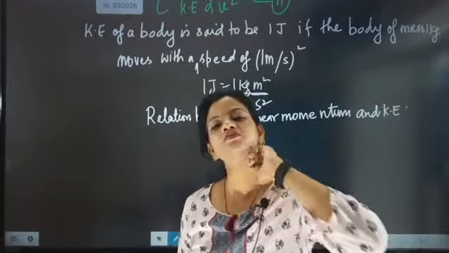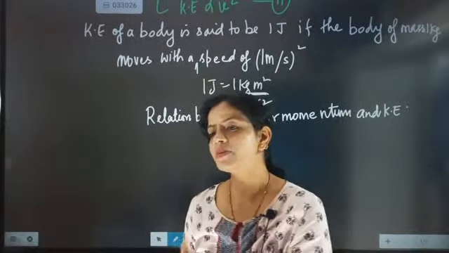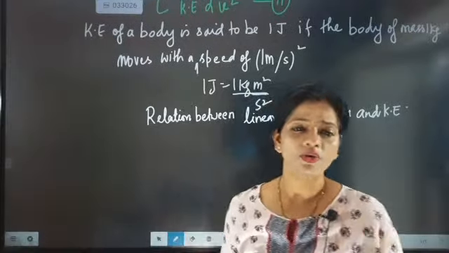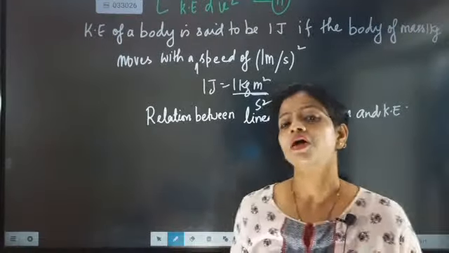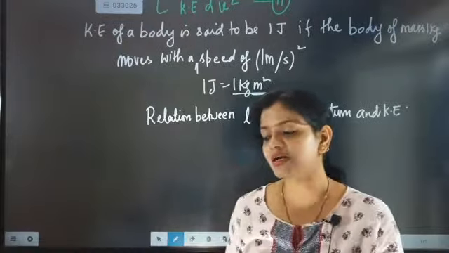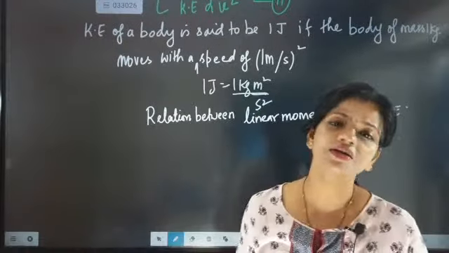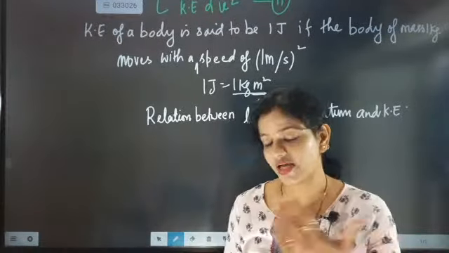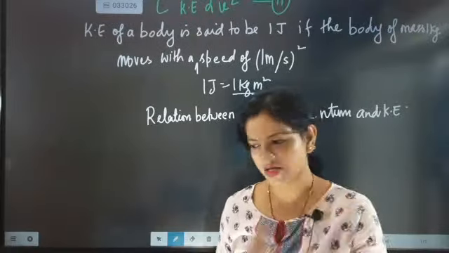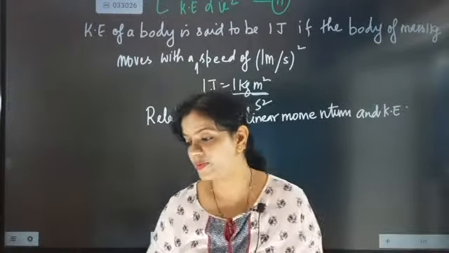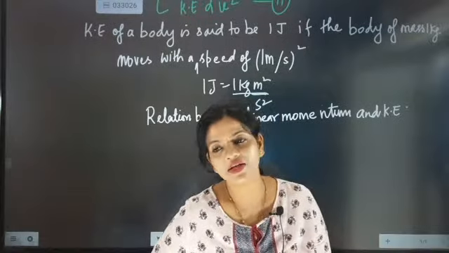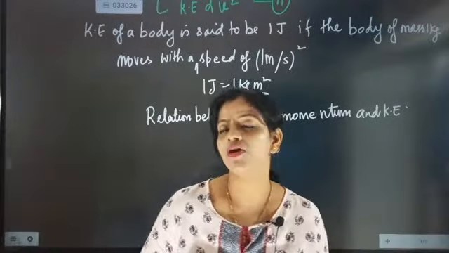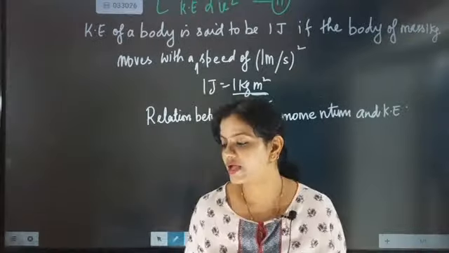See, kinetic energy is by virtue of the motion of a body. We understood that part. Now kinetic energy is said to be 1 joule. When kinetic energy will be said to be 1 joule, don't take half, it is a constant. Here the unit will be considered from mass and velocity. Mass of the body is considered as 1 kg, the SI unit of mass. Now speed SI unit is meter per second, but the kinetic energy formula is half mv square.